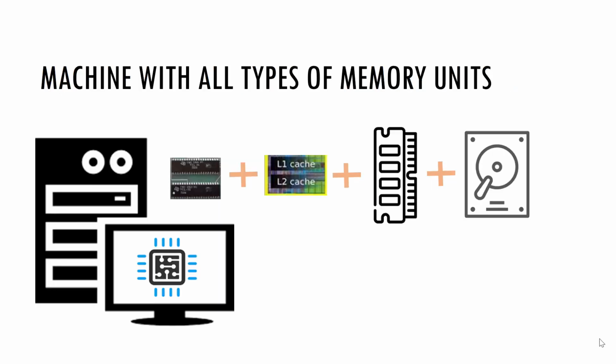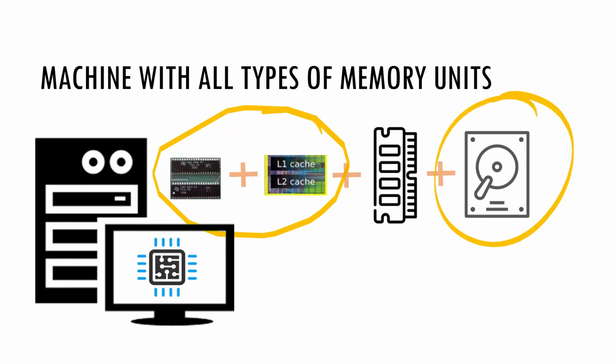The prime concern is performance versus cost. Due to the specific electronic circuitry, the cache or registers are fast but too costly, whereas hard disk is super slow and cheap. Hence, to maintain a proper balance of cost and speed, one can think of building a system which is high in performance and affordable with respect to cost. For this, we take all types of memory units to build a computer system.